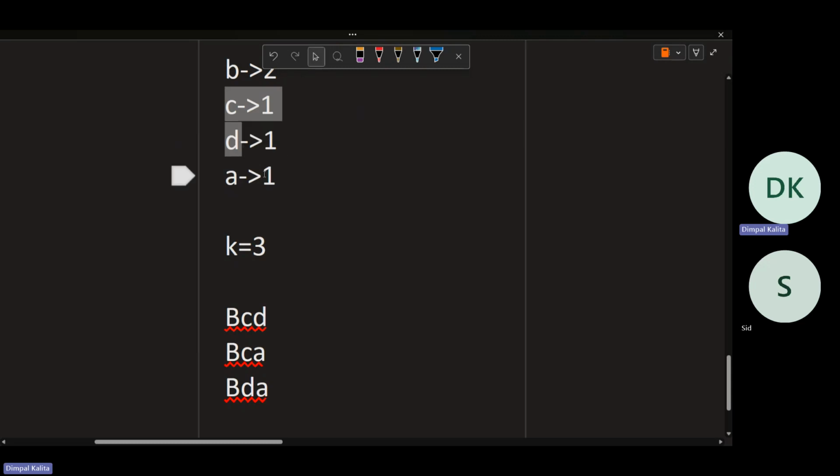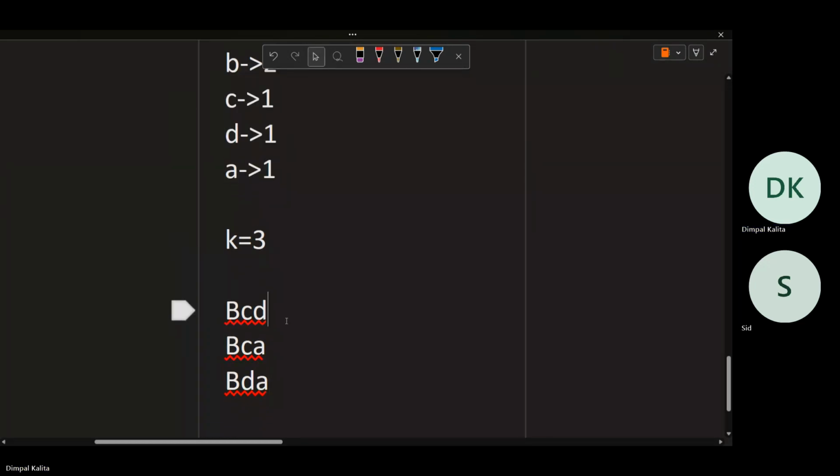How many pairs will there be? I have to take any 2 characters from these 3 characters. I'm given 3 characters and I have to take any 2 from them.